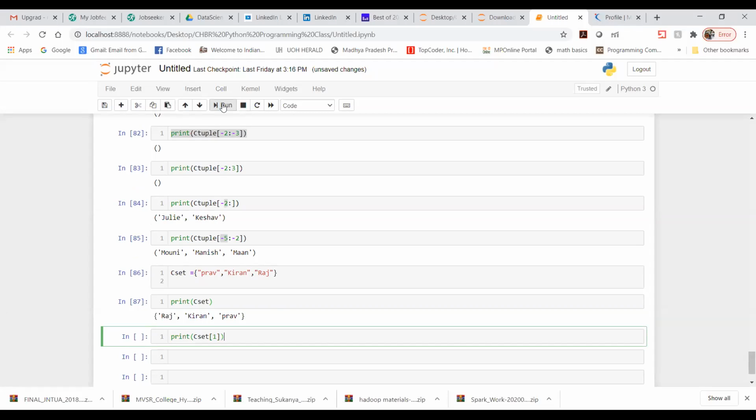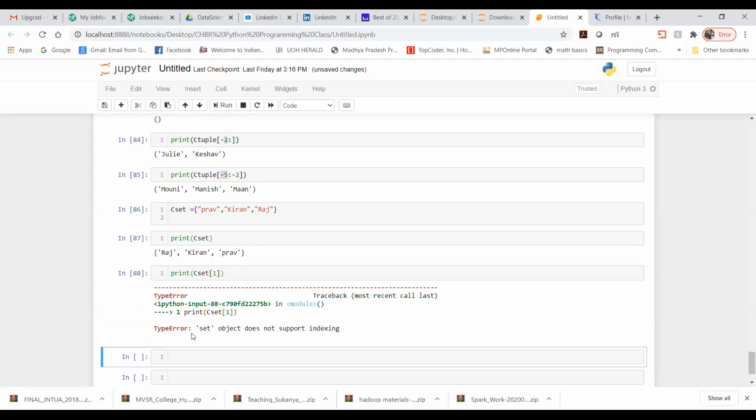So you will easily see here it is mentioned: set object does not support indexing. Okay, got my point? That means in a set you won't be able to mention any index. Guys, please listen carefully. What I'm saying is, in a set the object does not support indexing.